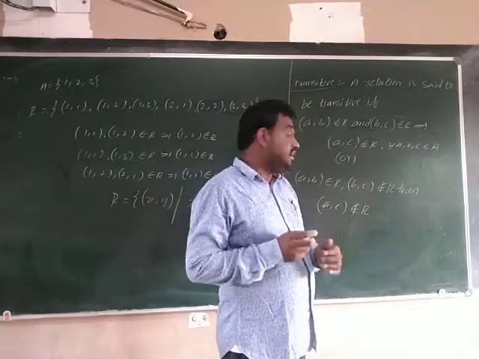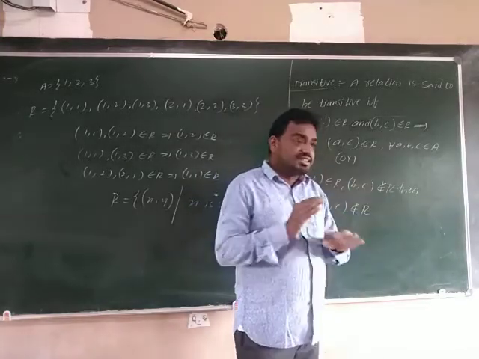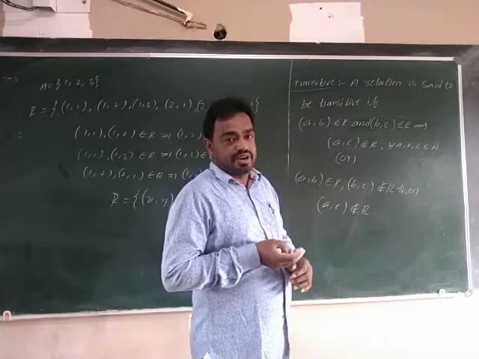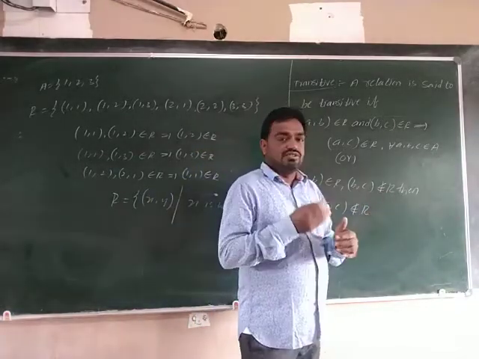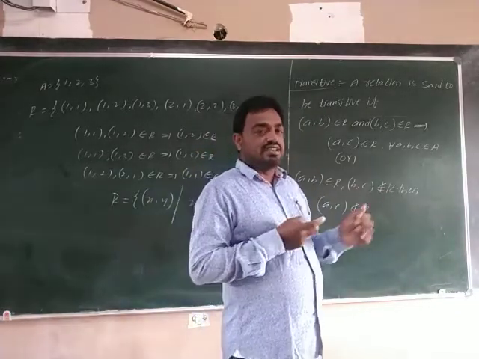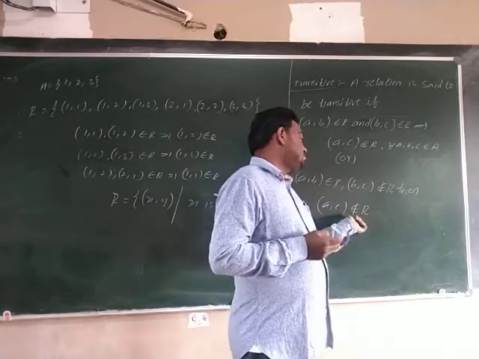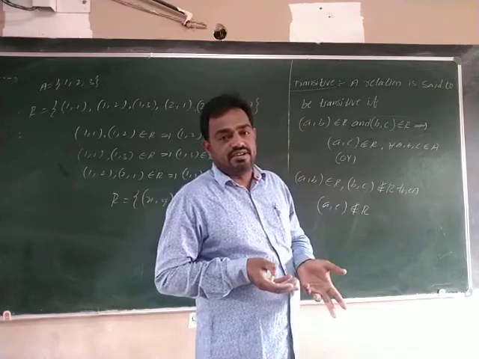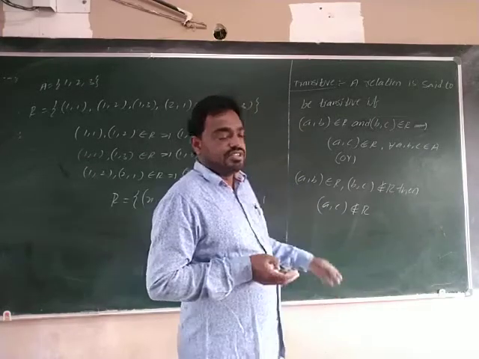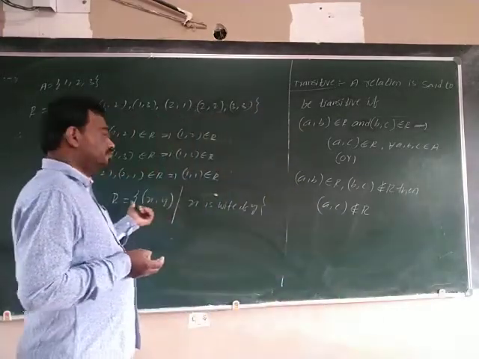That means we can't define whether (b, c) belongs to R or not. Here (b, c) does not belong to R, so we can't decide whether (b, c) belongs to R or not. Then we also can't decide whether (a, c) belongs to R or not. This is the best example for this definition.